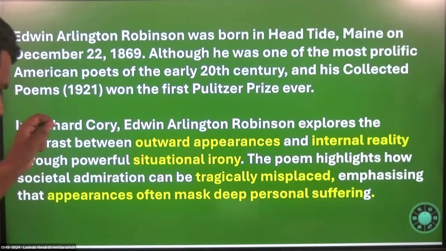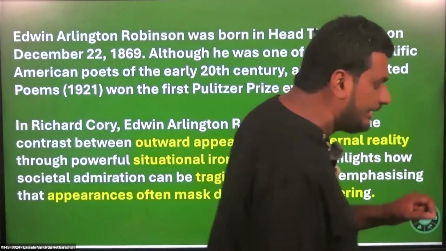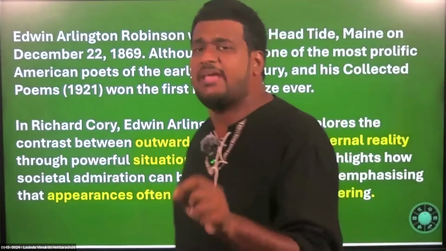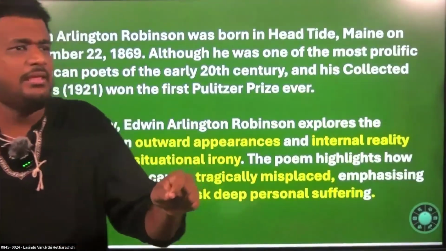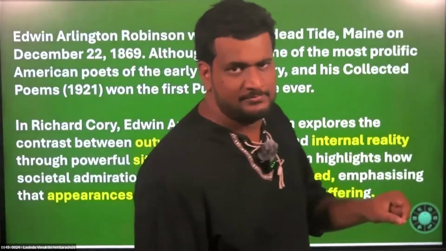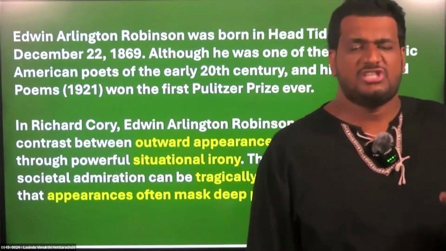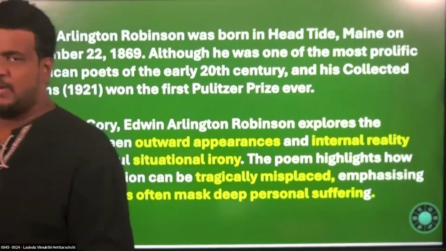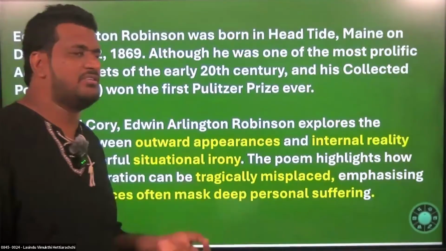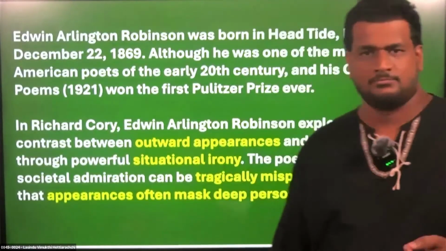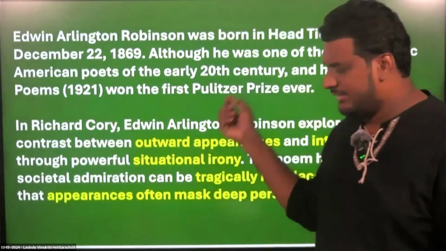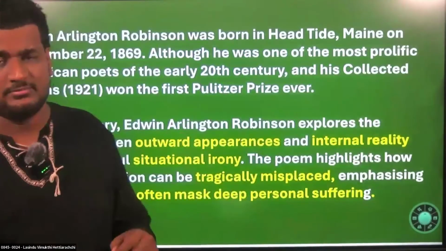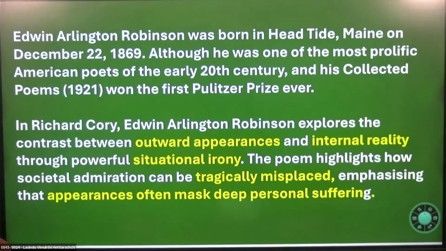Always remember, when it comes to this particular poem, definitely that theme will be highlighted: appearance versus reality, because this particular poem is written based on that theme. That is one of the major weaknesses that we all have, right? We try to judge people by looking at their outer appearance. In English, we have a very popular statement for this. You may have heard about that. Don't judge a book by its cover. You can use that in the explanation as well. That idea you can highlight here as well, right?